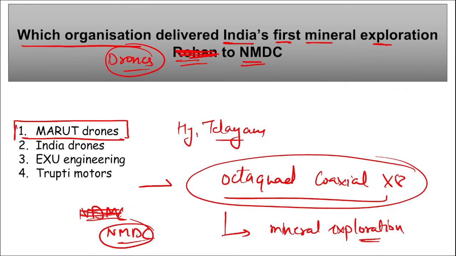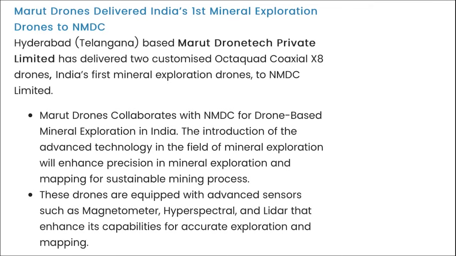What is the name of the drone? Octa-quad coaxial X8. Name of the company, Marut Drones, Marut Drone Tech Private Limited, right, and it is a Hyderabad, Telangana based company. They delivered their first mineral exploration drone to NMDC. These drones are equipped with magnetometer sensors, hyperspectral sensors, LiDAR technology, and so on. Here you can see Marut Drones delivered India's first mineral exploration drones to NMDC.